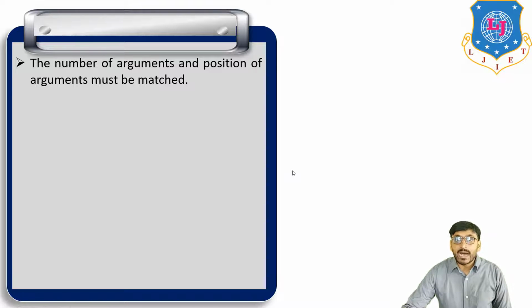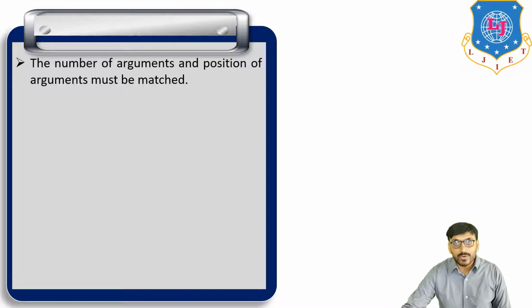The number of arguments and the position of arguments must be matched, between formal argument and actual argument.